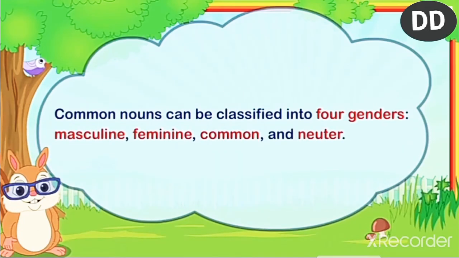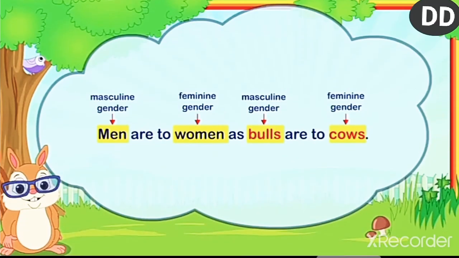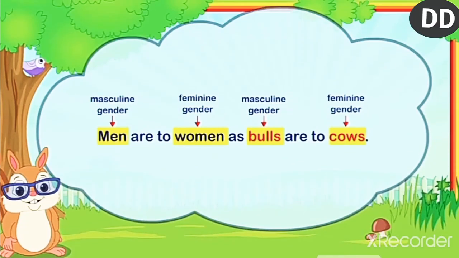Next, common nouns can be classified into four genders. We know about it. Masculine gender, feminine gender, common gender, and neuter gender. These four are genders. For example, men are to women as bulls are to cows. Here, men are masculine gender, women are feminine gender, bulls are masculine gender, and cows are feminine gender.